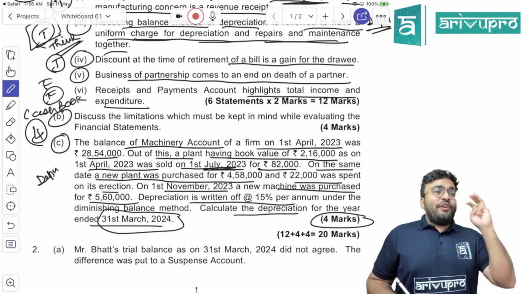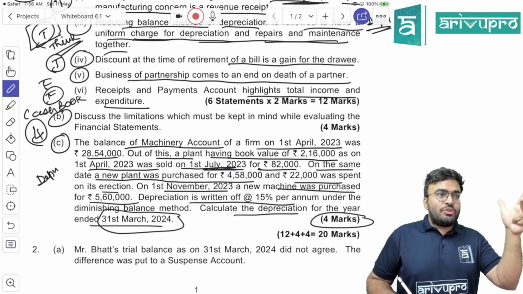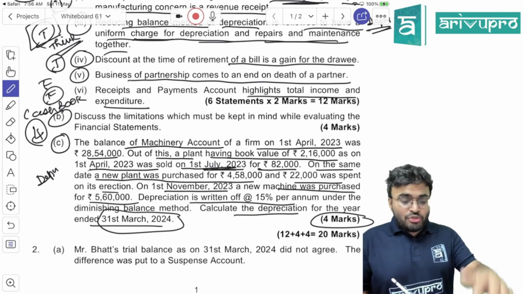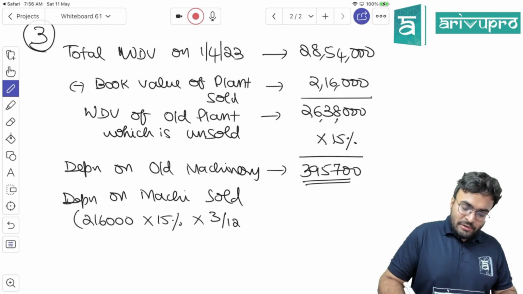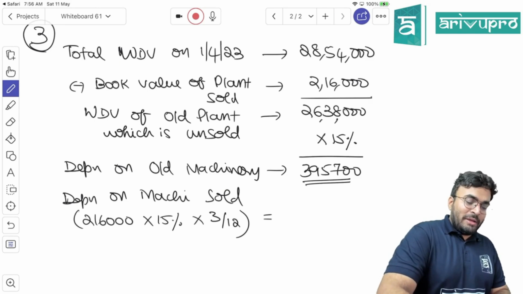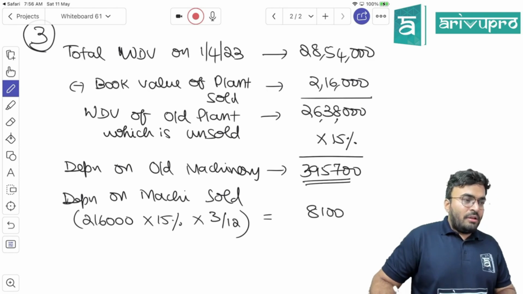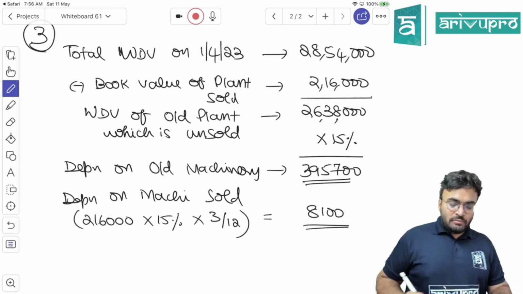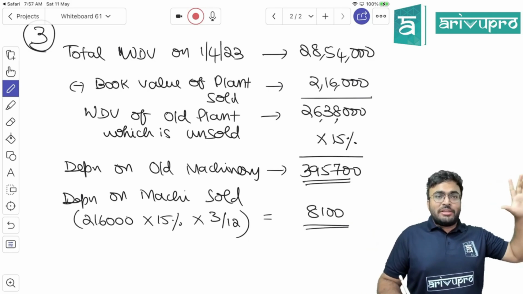We have used it for 3 months: April, May, June. So for 3 months, 2,16,000 into 15% gives 8,100. Clear?